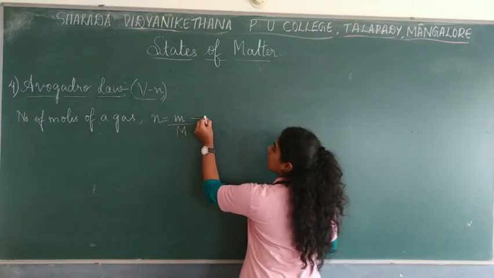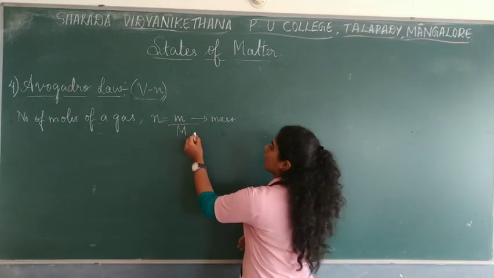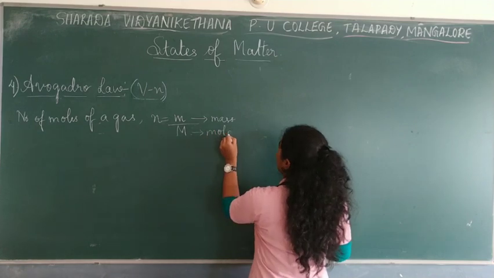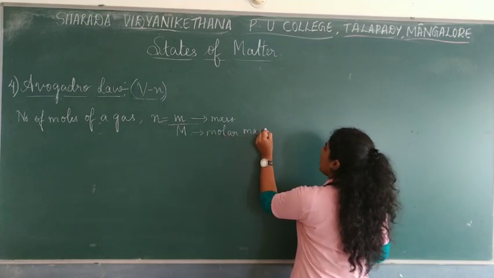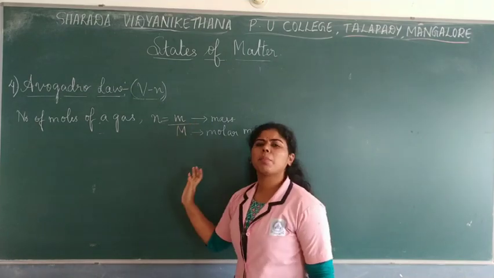Small m is nothing but the mass of the gas whatever you take, and capital M is the molar mass. For 1 mole, how much is the mass? That is what is called the molar mass. So this is how you calculate the number of moles of a gas.